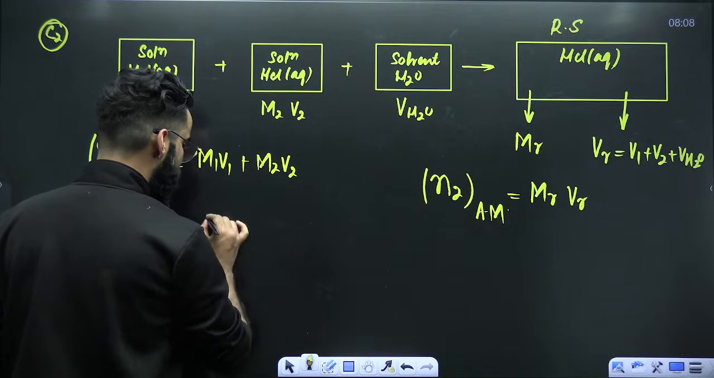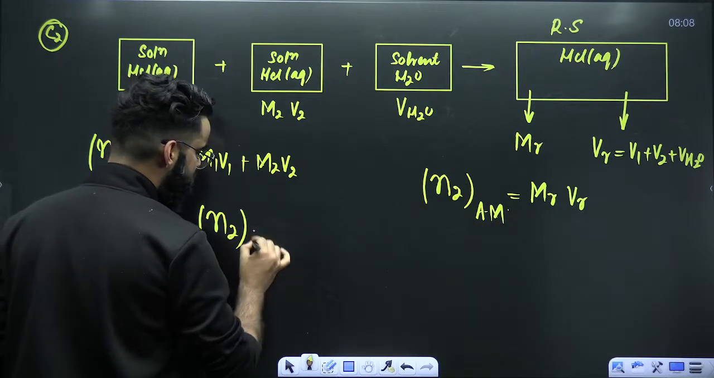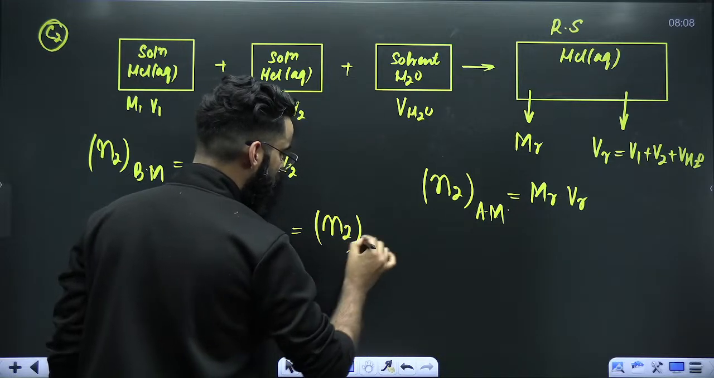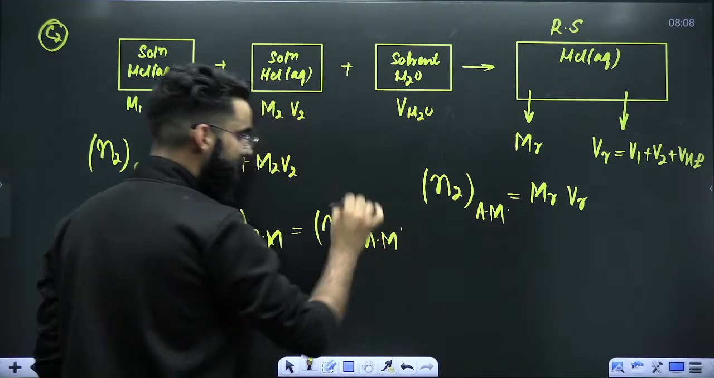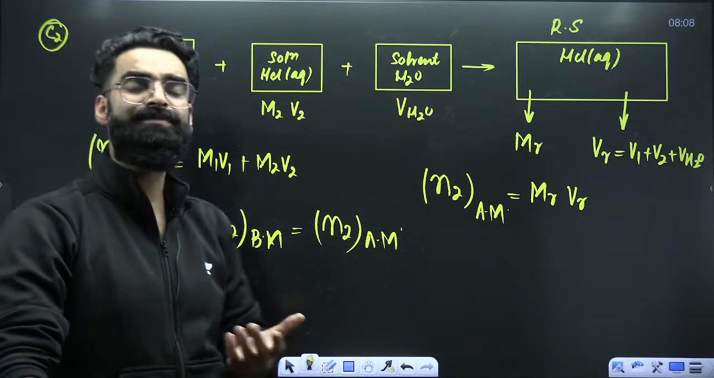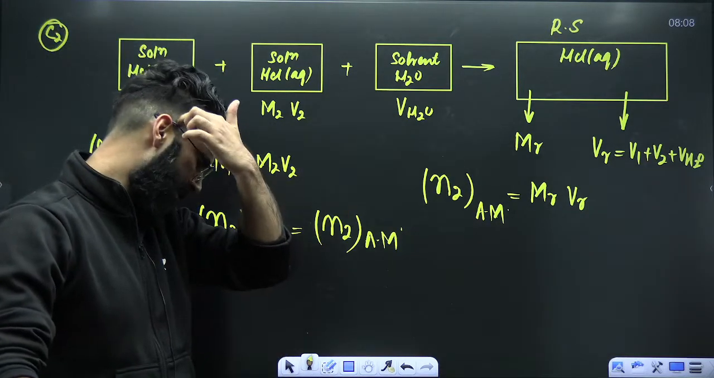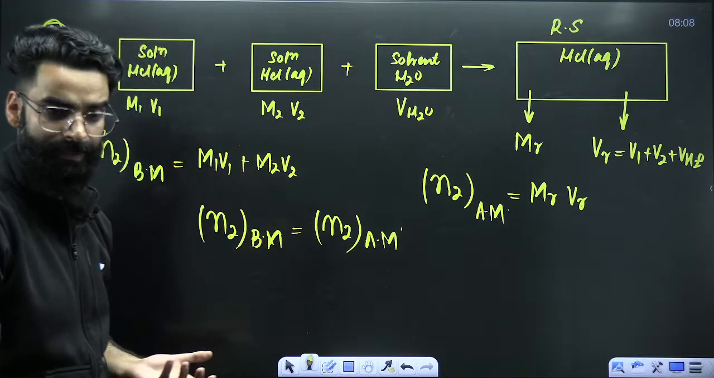I'm talking about mixing. So I would say the number of moles of solute before mixing has to be equal to the number of moles of solute after mixing. Or you can write the statement in terms of millimoles as well. Millimoles of solute before mixing should be equal to millimoles of solute after mixing, right?